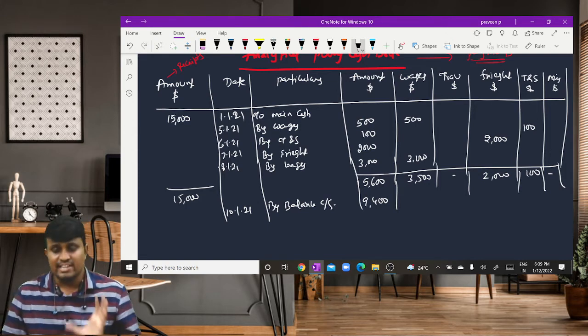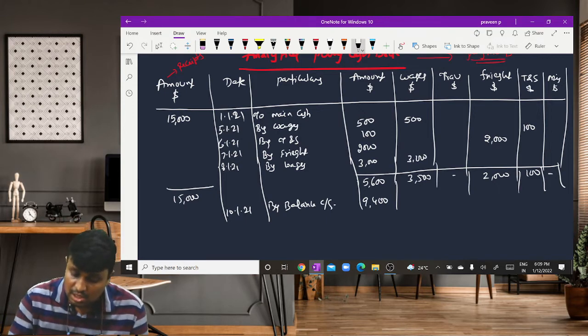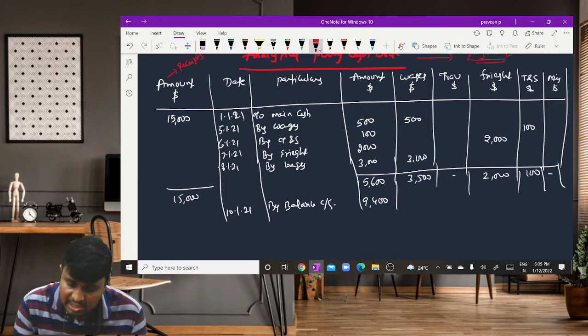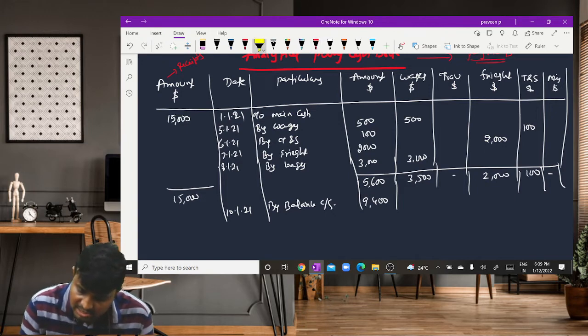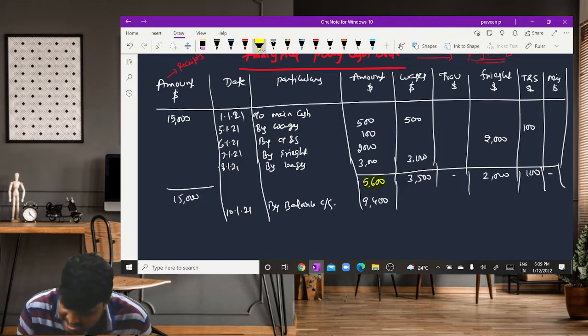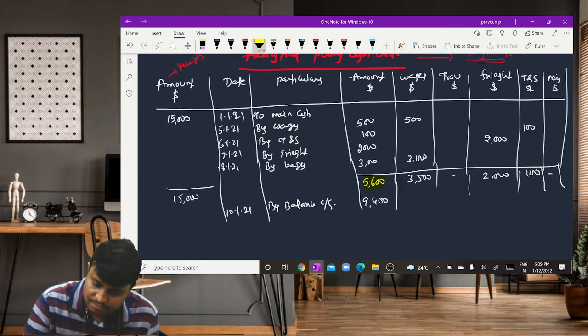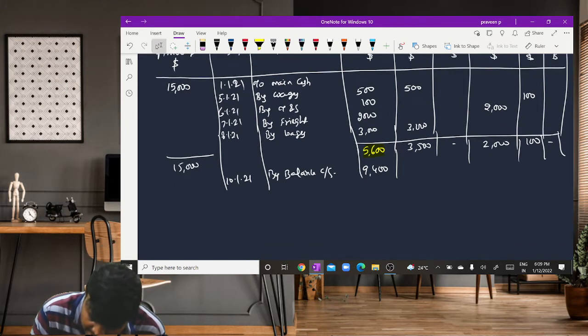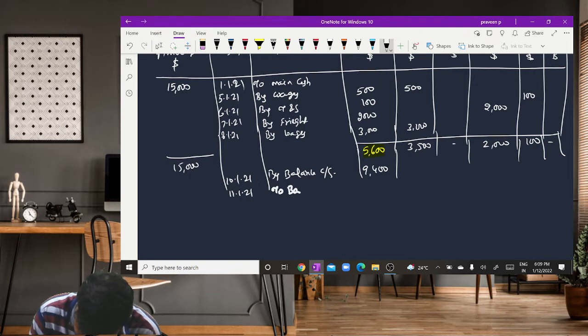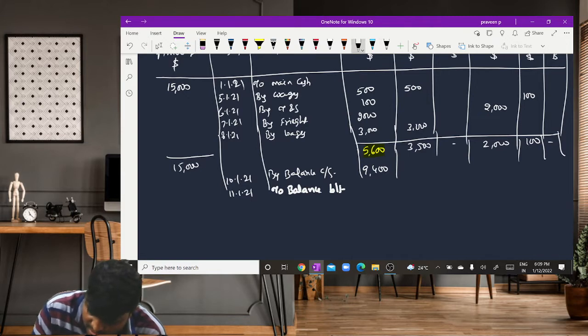This is called the petty cash book. So in this case, the total amount spent by the petty cashier during the period is 5,600, and that is reimbursed by the main cashier on the 11th. So on 11/1/2021, we have to write 'to balance brought forward'. How much amount is there?